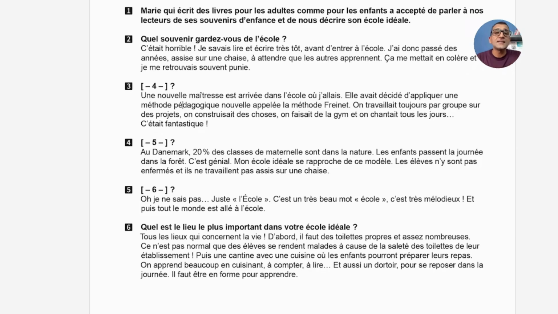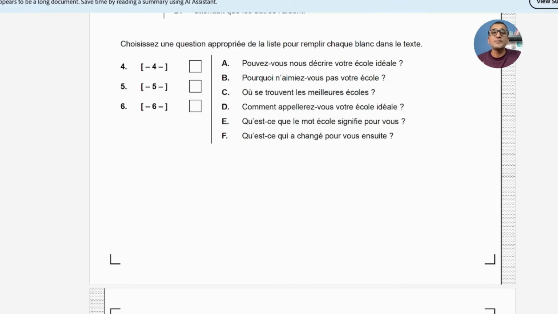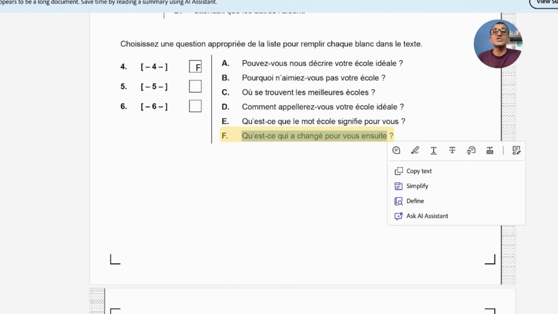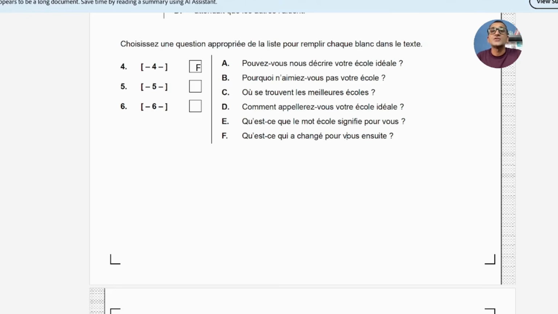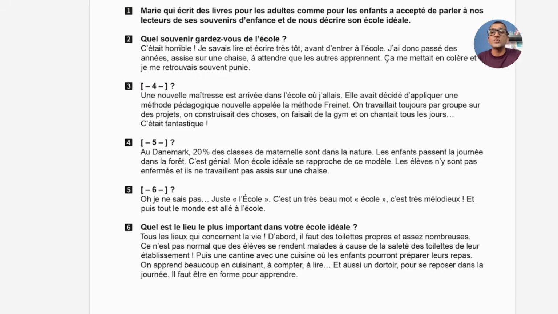Elle avait décidé d'appliquer une méthode pédagogique nouvelle appelée la méthode French. So she's talking about some method. So what has happened? Now the possible question is, qu'est-ce qui a changé pour vous ensuite? What has changed for you after that? So this is the question which is going to come on the number 3.